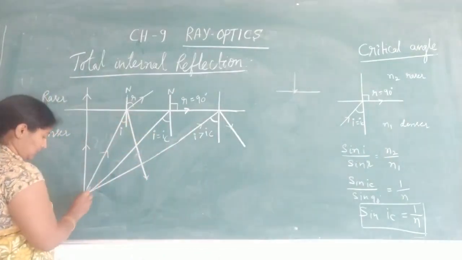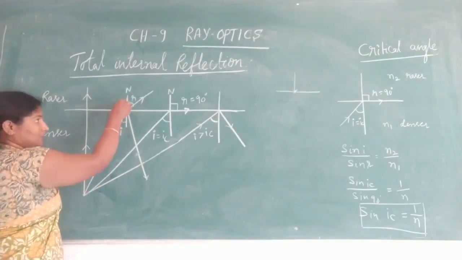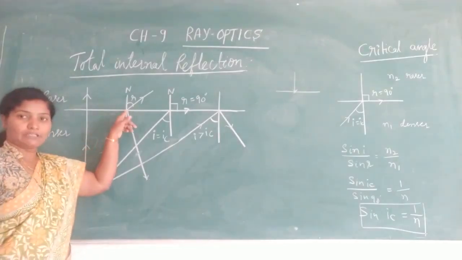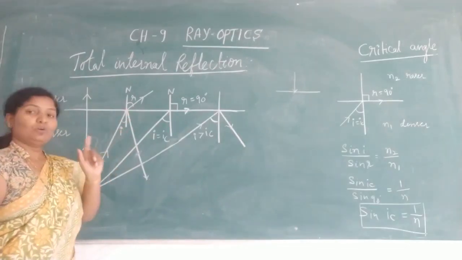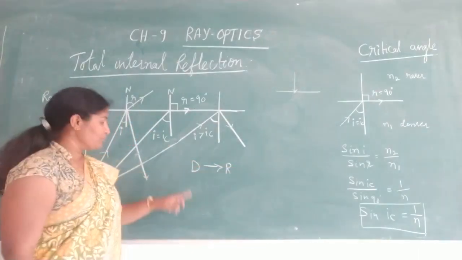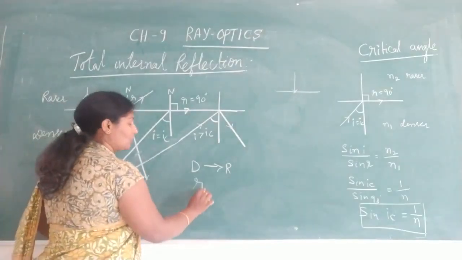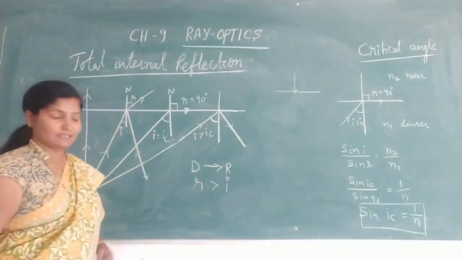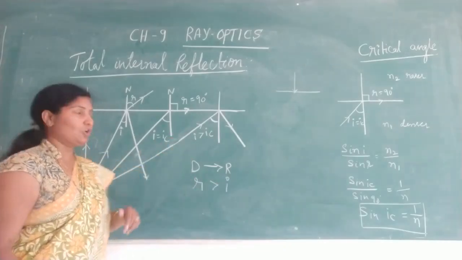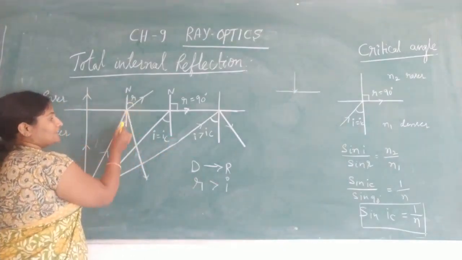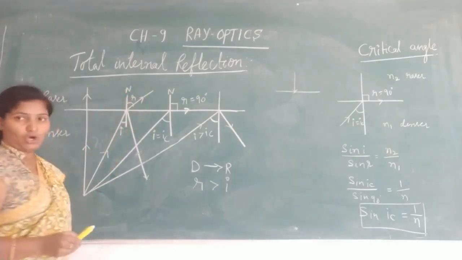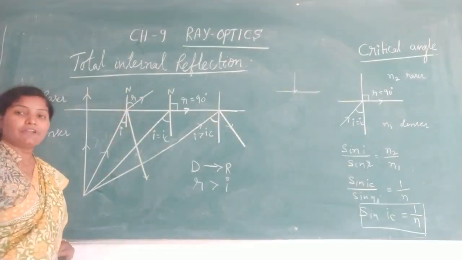Light is incident at this point, this is the normal, and the angle of incidence is i. When light travels from denser to rarer medium, the angle of refraction r is greater than the angle of incidence i, and the refracted ray bends away from the normal.